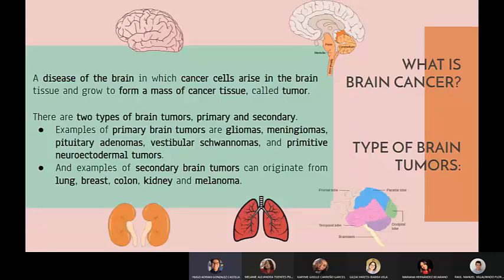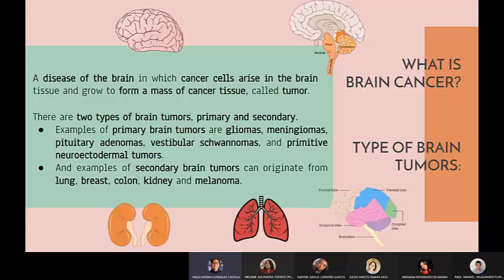Brain cancer is a disease of the brain in which cancer cells arise in the brain tissue. Cancer cells grow to form a mass of cancer tissue, called a tumor, that interferes with brain functions. Tumors composed of cancer cells are called malignant tumors, and those composed of mainly non-cancerous cells are called benign tumors.